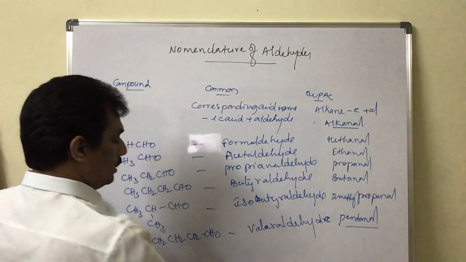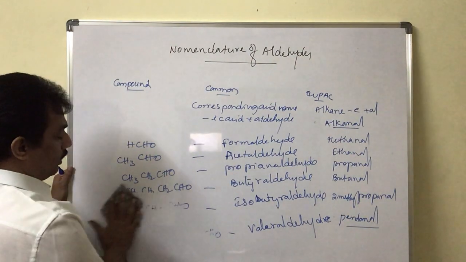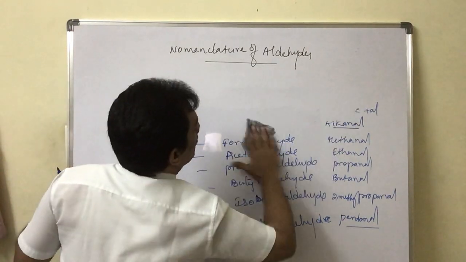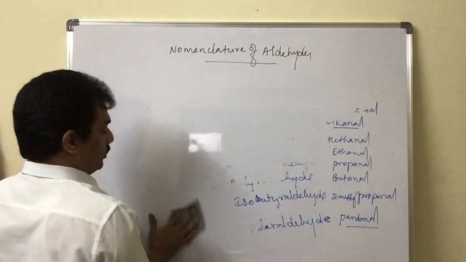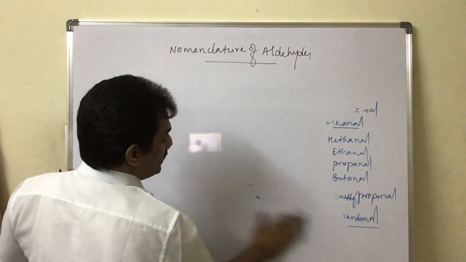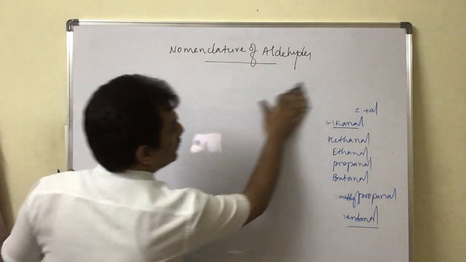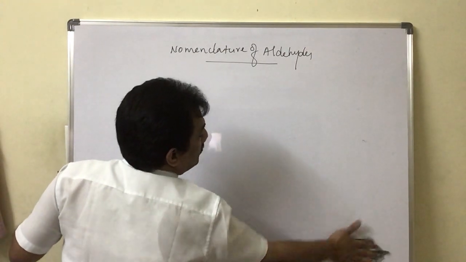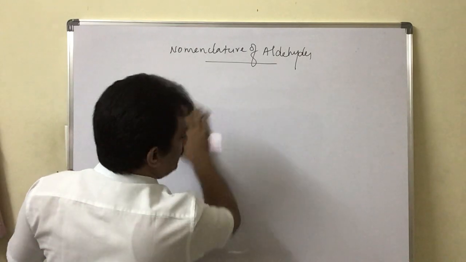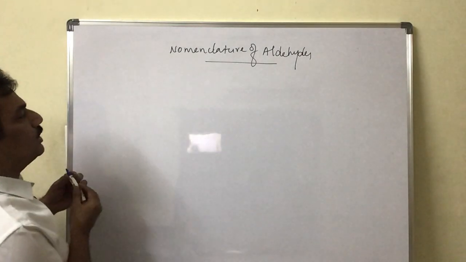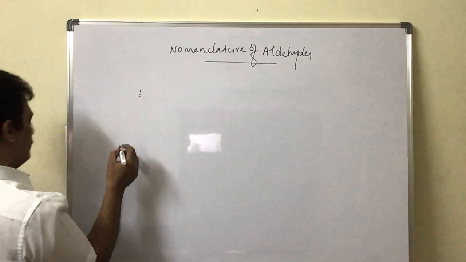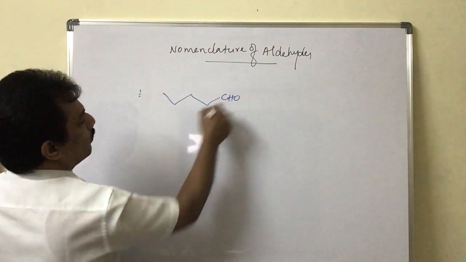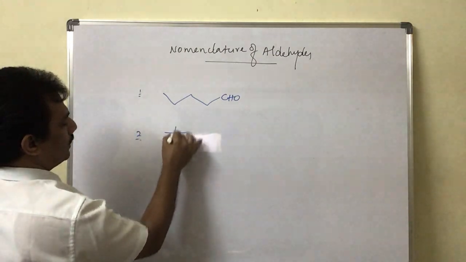Clear? Like that, you have to consider the names for all these compounds. And now let me give some aldehyde compounds. In previous session already we discussed about how to consider these aromatic aldehydes and cyclic aldehydes when present. Here let me give the compounds to write the common name and IUPAC name. It may be like this: CHO, and then